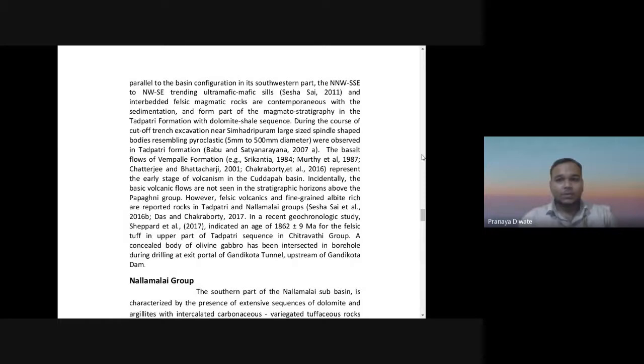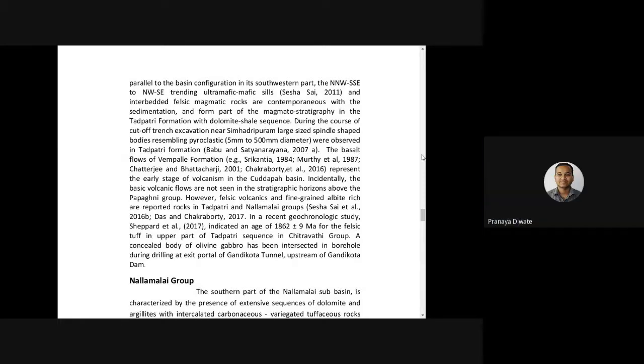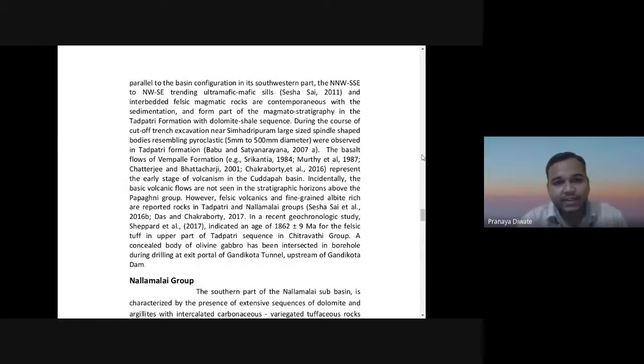The basalt flow of the Vempalle formation represents the early stage of volcanism in the Kadapa basin. Incidentally, the basic volcanic flows are not seen in the stratigraphic horizon above the Papagani group. However, basic volcanic and fine grained rocks are reported in the Tadpatri and Nallamalai group.